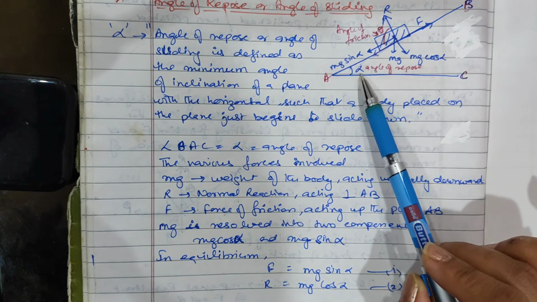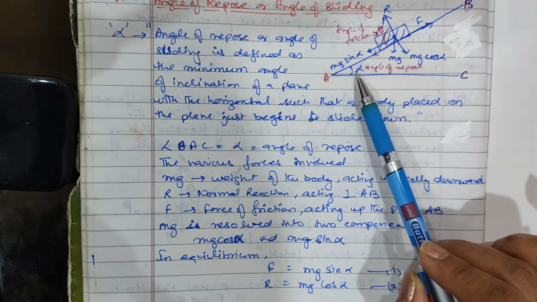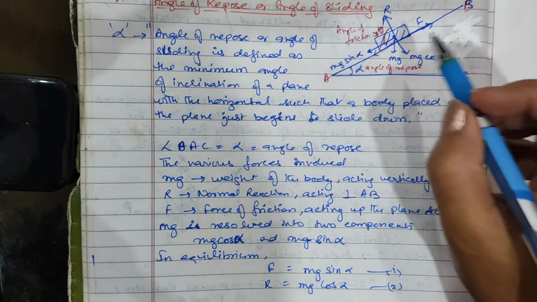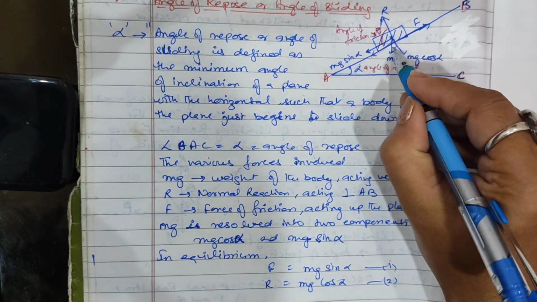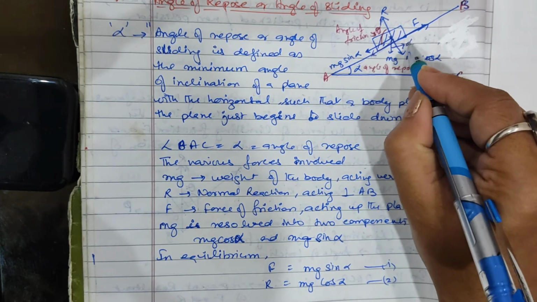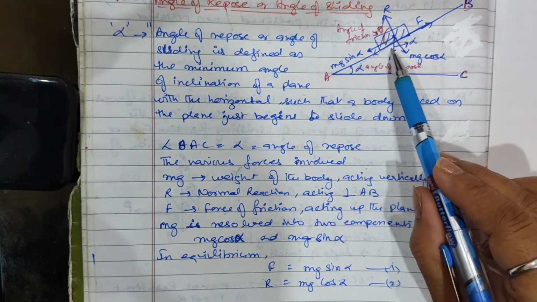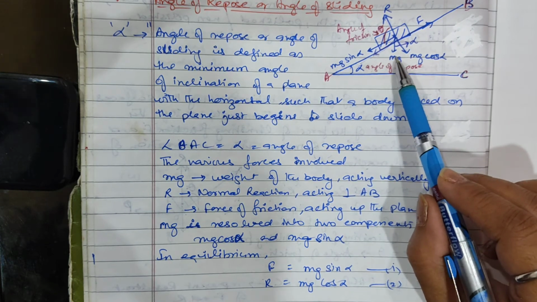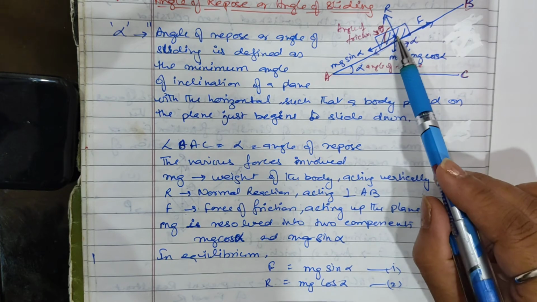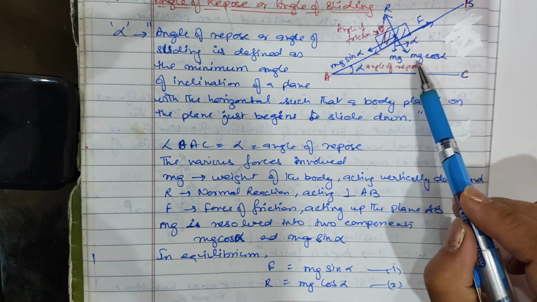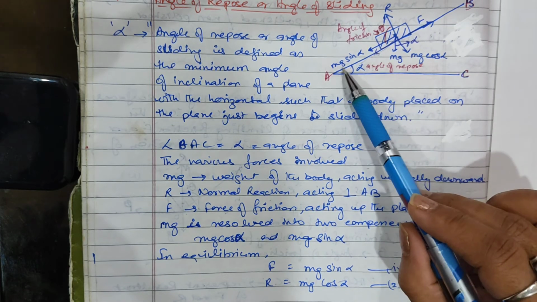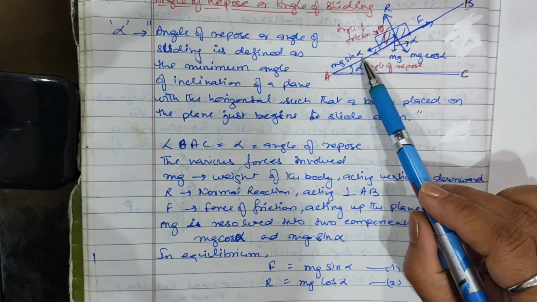Now you can see that this is alpha. So automatically this is also your alpha. This angle is, by mathematics, your alpha. So once this angle is alpha, if we resolve mg, the vector mg resolves to this: in this direction mg cos alpha will come, and in this direction mg sin alpha will come.